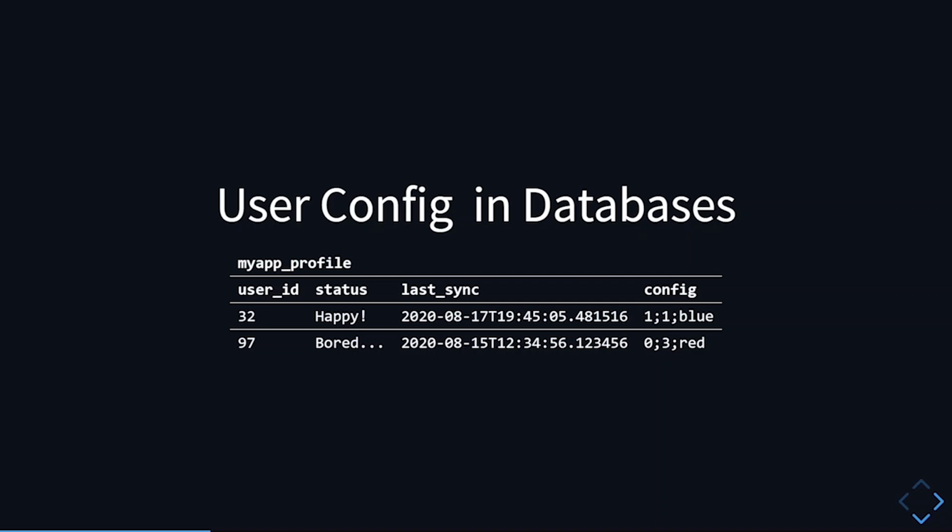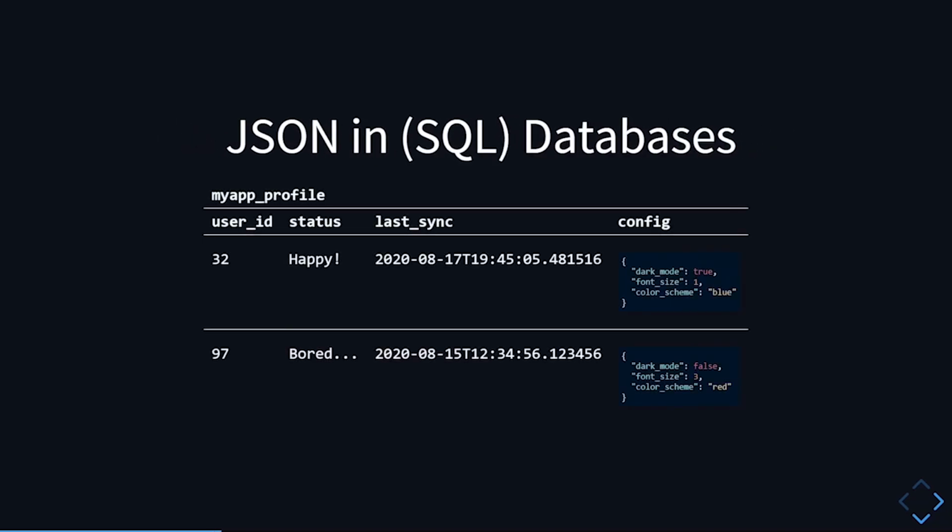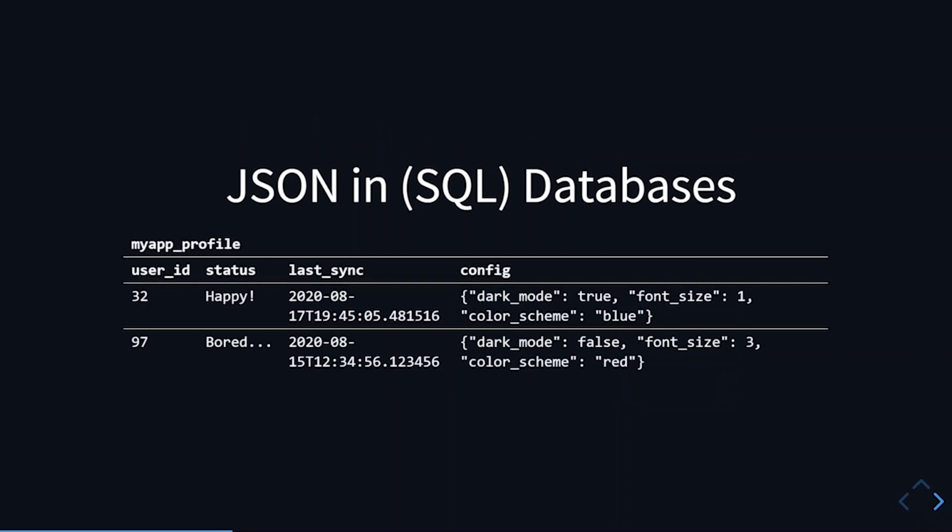Now, wouldn't it be great if we can just use JSON in our database? We can still have the information of the configuration name, and it's also much more readable. However, it does have a downside. We repeat the keys for each row. Still, you don't have to create a new migration every time you want to add a new configuration. You just add them to the JSON data. So in the end, your database will look like this.